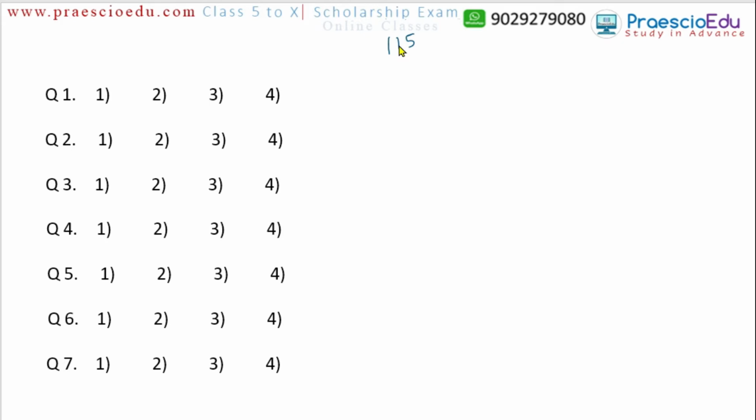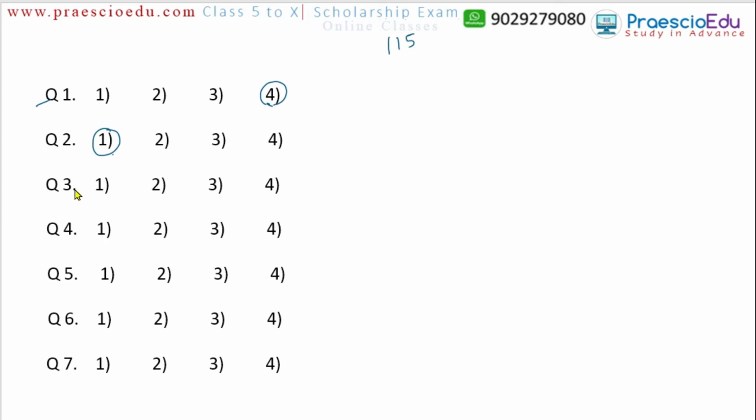So question number 1: ant, cockroach, butterfly and sparrow. Now in this one, the sparrow is a bird, so the fourth option, sparrow, is different from the cockroach, the butterfly or the ant. All these are insects. So option number 4 is different. Now question number 2: coal, copper, iron and silver. Copper, iron and silver are all metals, but coal is a non-metal. It's made from wood after burning. So option number 1, coal, is the correct one.